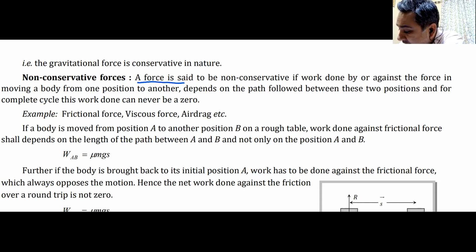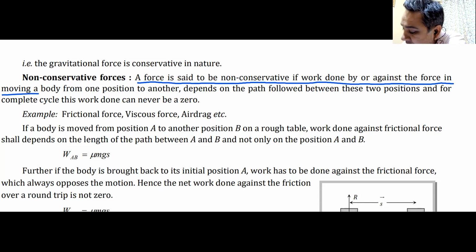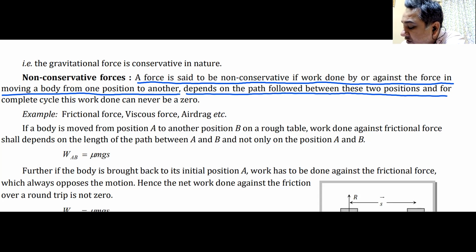A force is said to be non-conservative if the work done by or against the force in moving a body from one position to another depends on the path followed between the two positions. Point number one, it depends on the path.